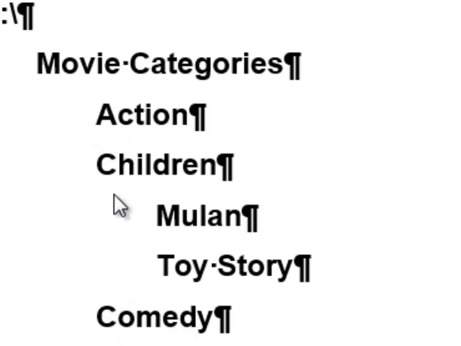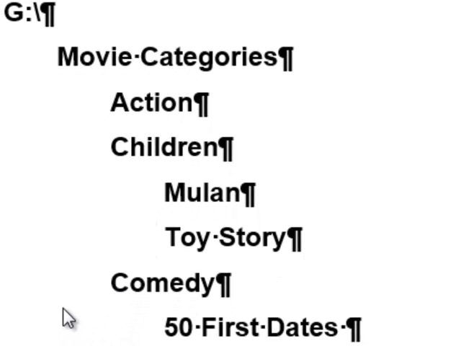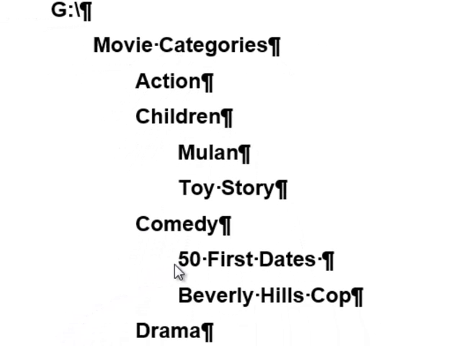Okay, now comedy, children, and action, those are in alphabetical sequence. They are on the same level of hierarchy, so they're maintained alphabetically under movie. Mulan and Toy Story are maintained alphabetically underneath children, and Mulan and Toy Story are children folders of children.